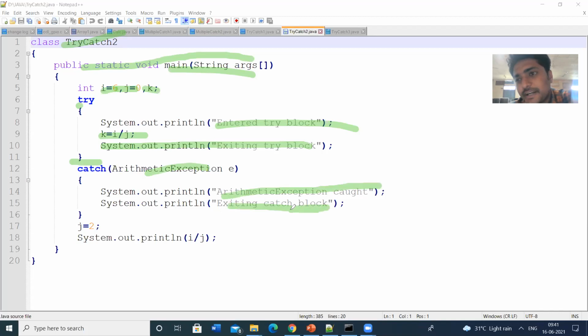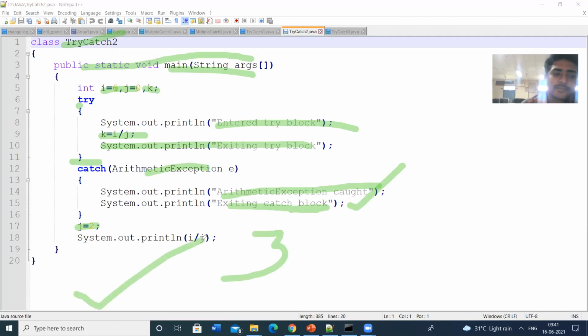So I have written some print statements, to check whether these statements will be printed or not. And then after the catch block, I have initialized the j value to 2. Then I am calculating i by j, 6 by 2. That means I have to get the output 3.